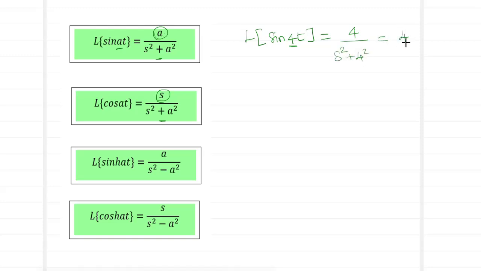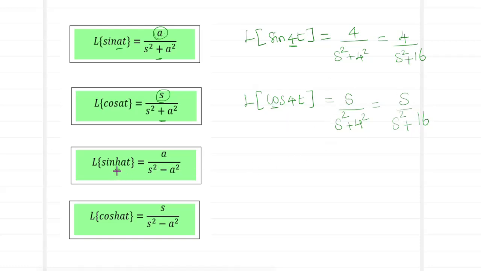So it becomes 4 divided by s square plus 16. So Laplace of sine 4t is 4 by s square plus 16. So what can be said about Laplace of cos 4t? Now when it is cos, the numerator has to be not a constant but an s. So it is s divided by s square plus 4 square. So it is s divided by s square plus 16. So this is going to be Laplace of cos 4t.